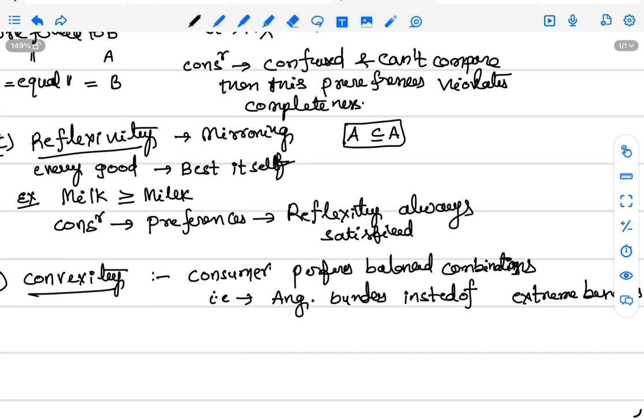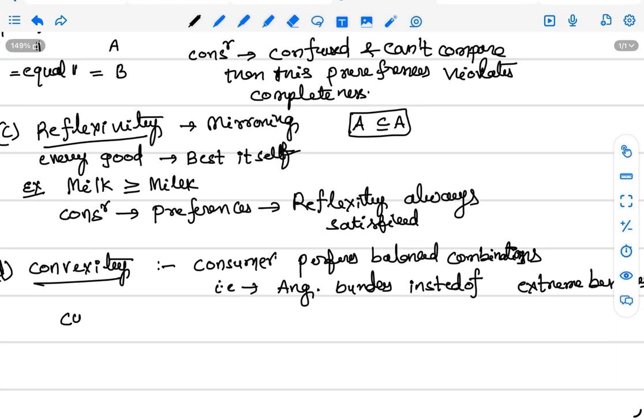For example, if the consumer has two bundles, A and B. A has only apples and B has only bananas.